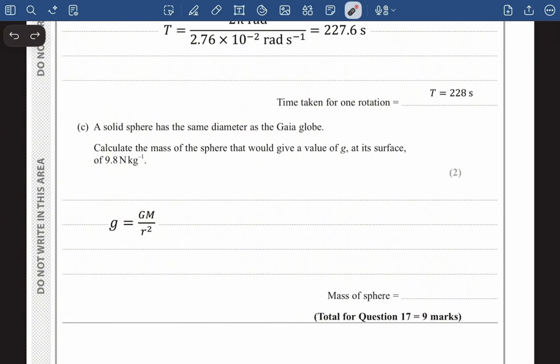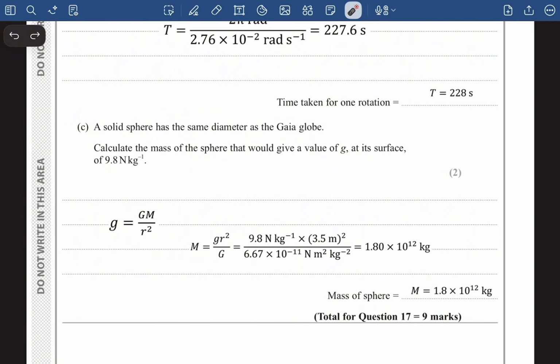Now right here, they have asked us to calculate the value of the mass that will give the gravitational field strength of 9.8. So I'm going to make this 9.8. I know the radius, I know this G constant value. I'll just have to make M the subject of the equation. So M equals gR squared divided by G: 9.8, 3.5 squared, and then this G value. This mass of the sphere will give g as 9.8. So our final answer is going to be 1.8 × 10^12 kg. Easy peasy lemon squeezy question.